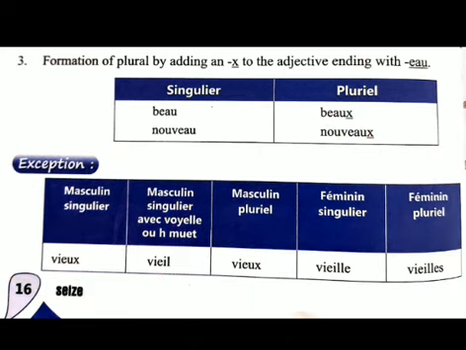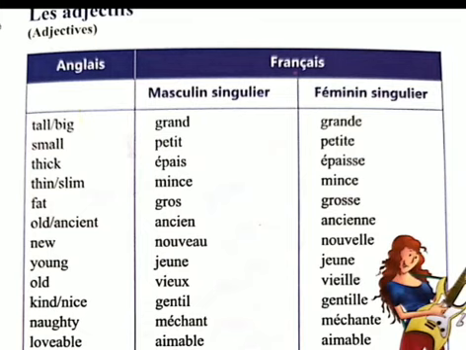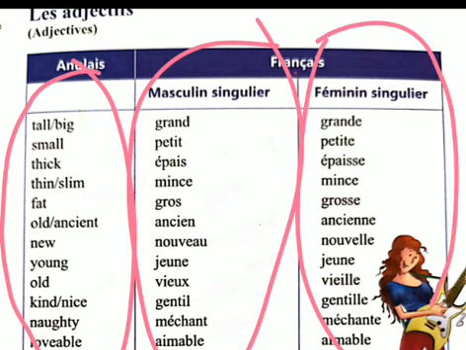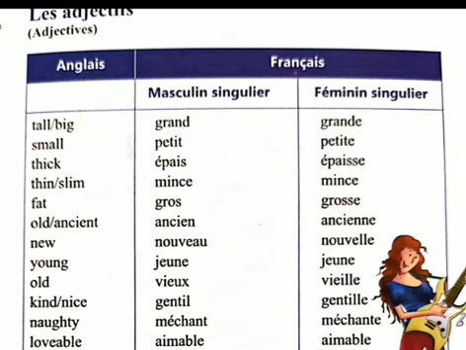Okay, so students, let's move on to the next page, page number 17. Here are some adjectives given on your page number 17. One list is there. So, anglais. Anglais means English. English meaning is also given here. And male singular and female singular are here. Okay, I told you how to convert male into female singular.